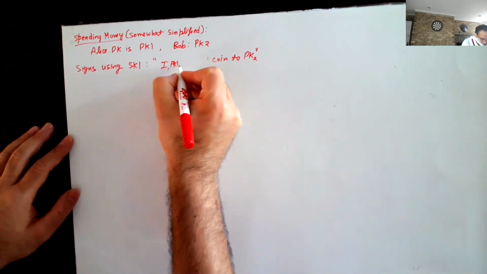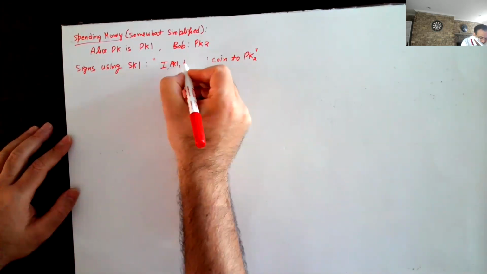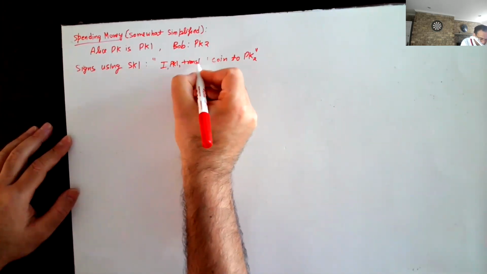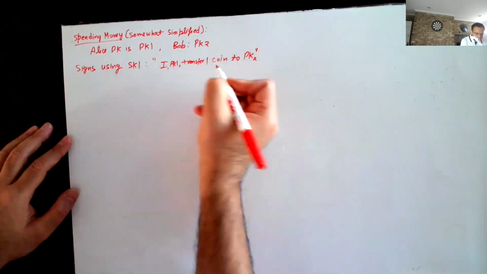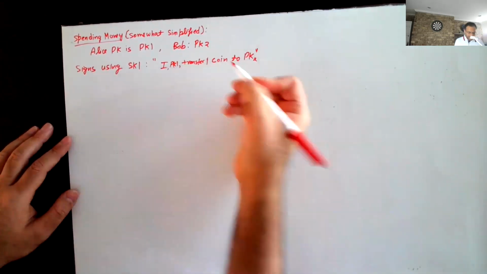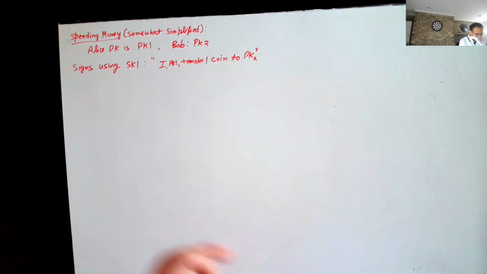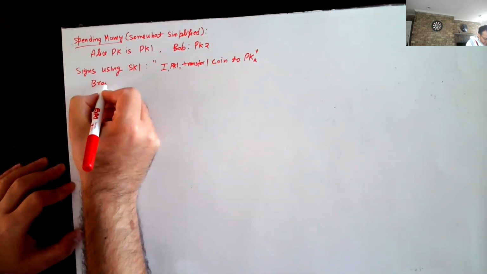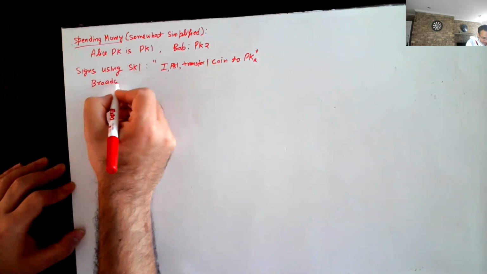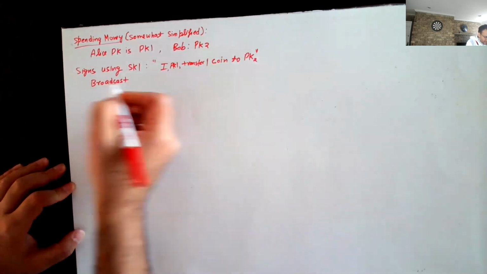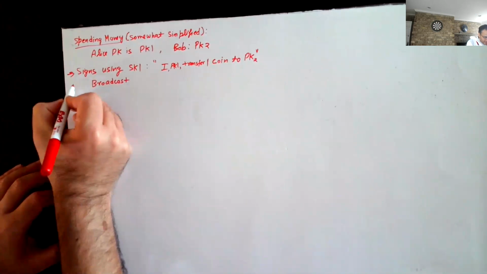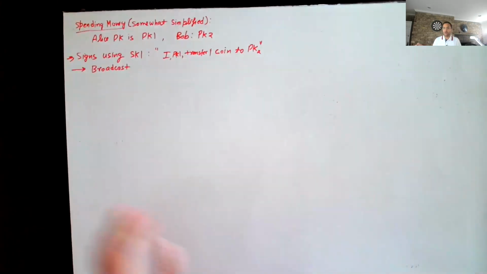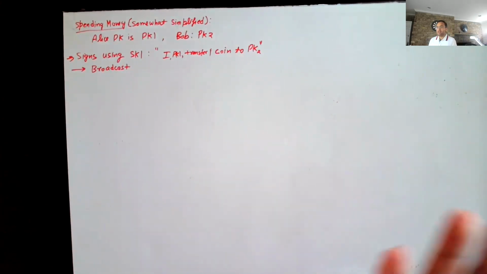So I am PK1, I transfer 1 coin to PK2. Okay, and then you broadcast. You broadcast this statement over the network. All the miners who are competing to mine the next block will hopefully see this statement.